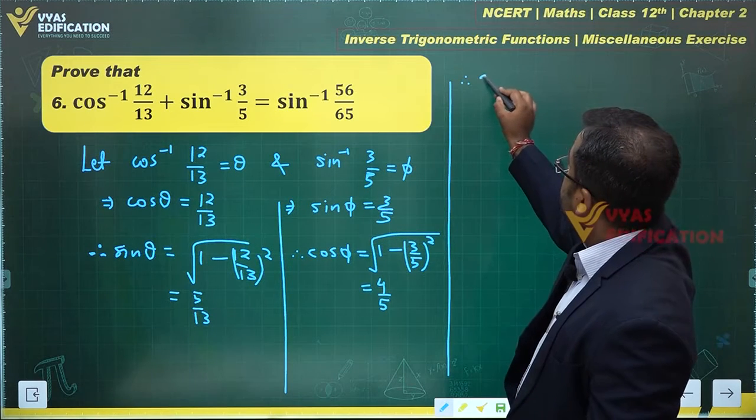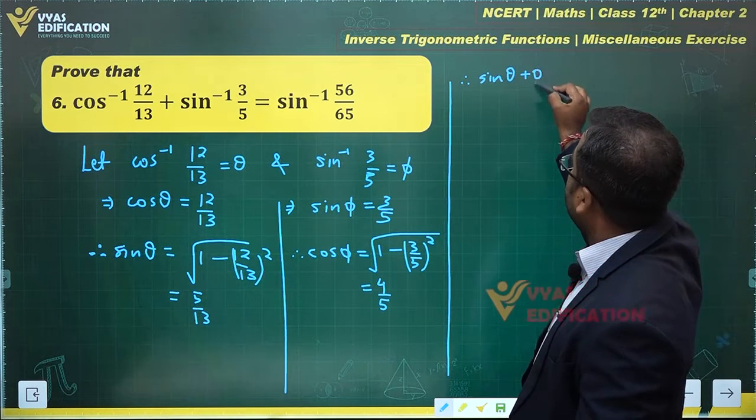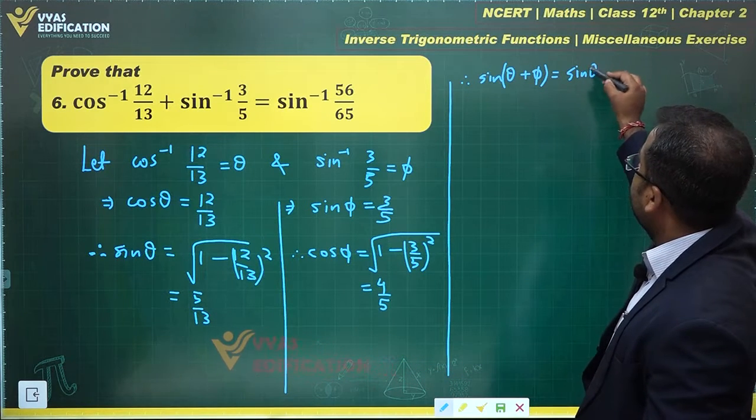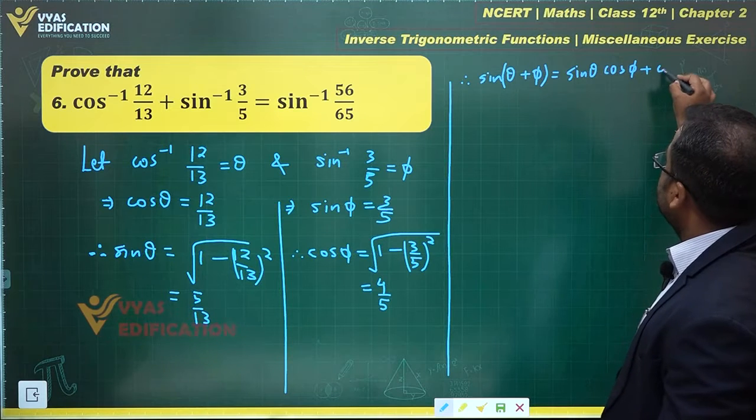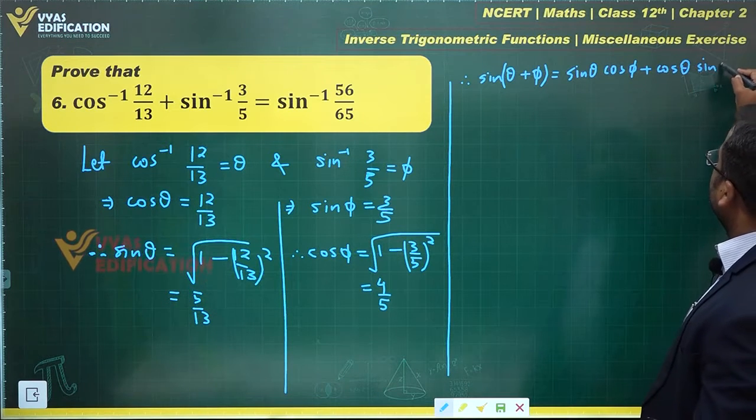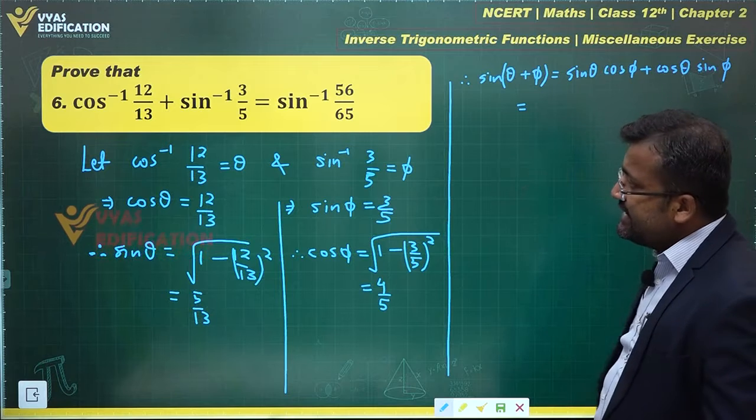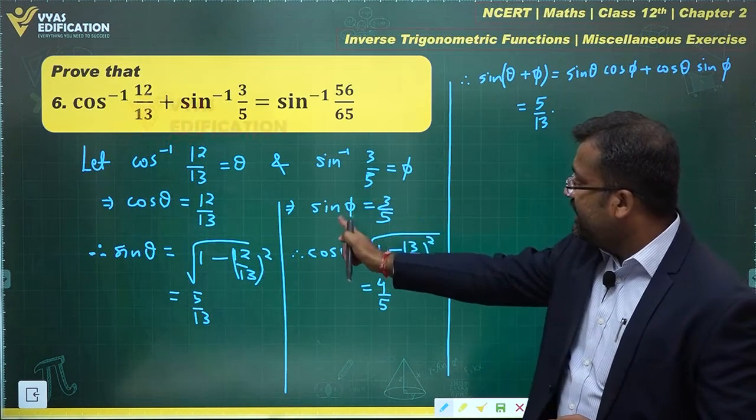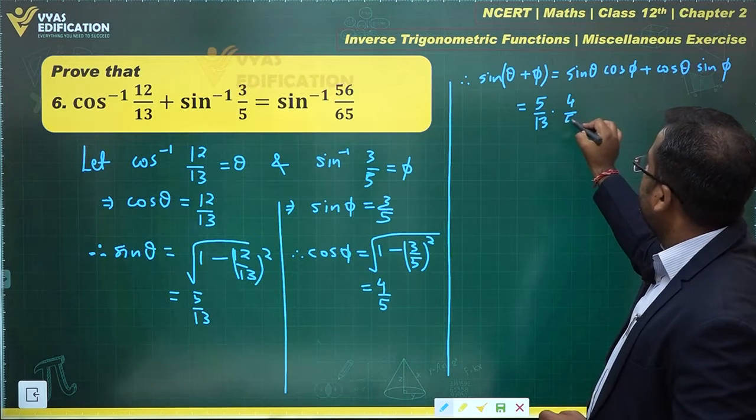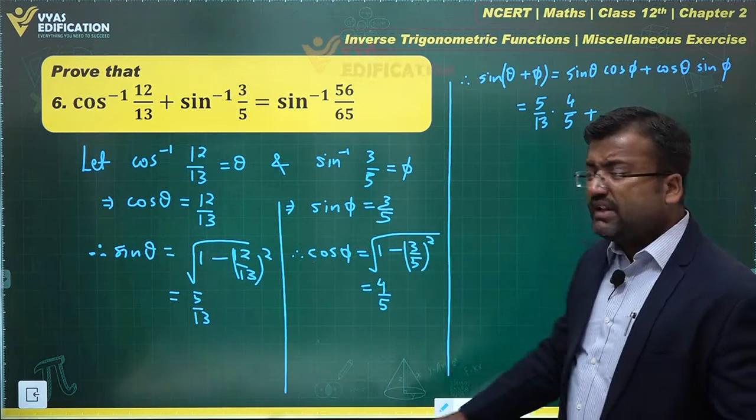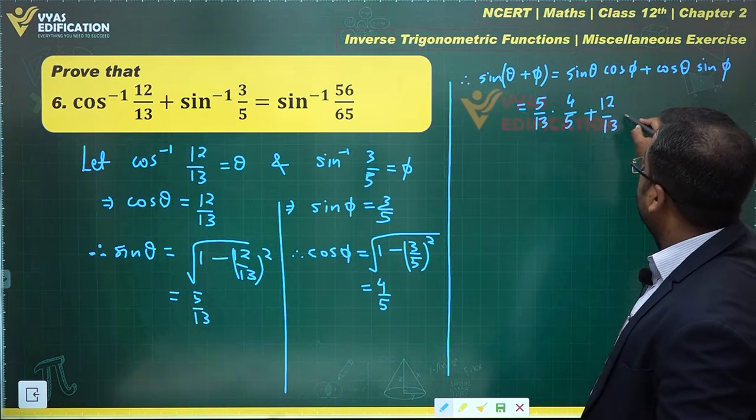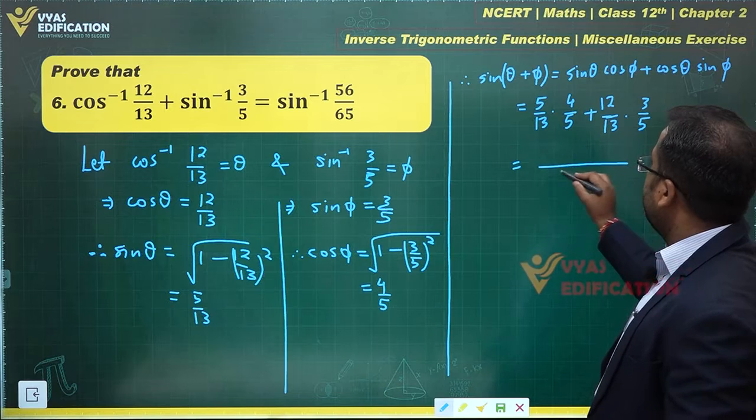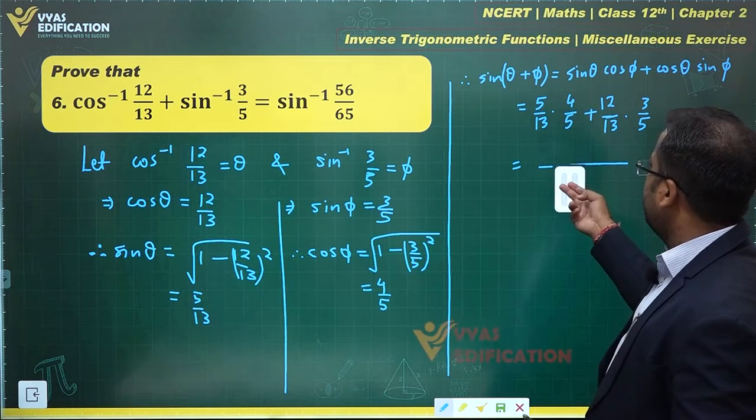Therefore, sine of theta plus phi is equal to sine theta cos phi plus cos theta sin phi. Okay, what is this equal to? Sine theta is 5 by 13, cos phi is here 4 by 5, plus cos theta is 12 by 13, sin phi is 3 by 5. Okay. In the denominator you will get 65, right?